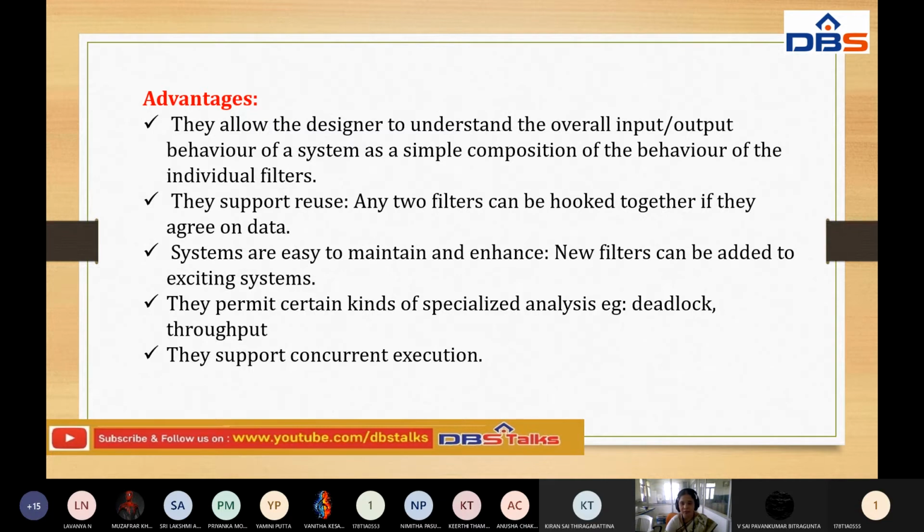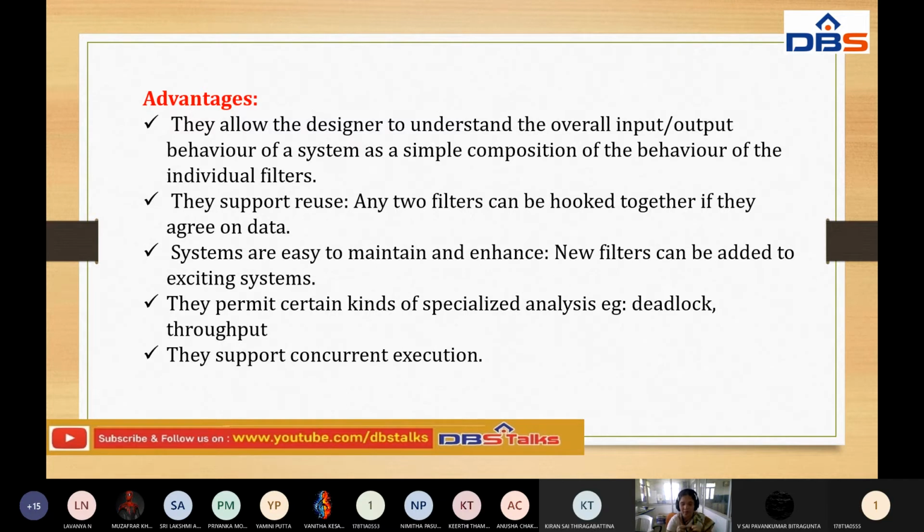Any two filters can be hooked together if they agree on the data. In some situations we want to hook two filters together, meaning combined, integrated or embedded together, when they agree on the particular data. If the data is similar, we need to hook the particular filters. The filters are individual entities, as we said, so in some situations we need to fix them together.